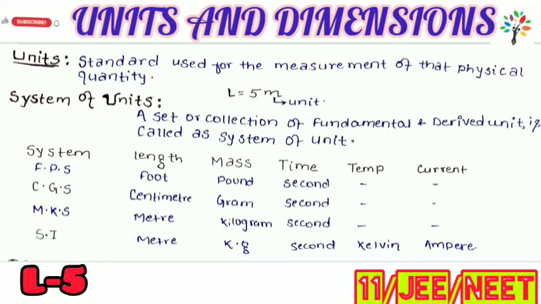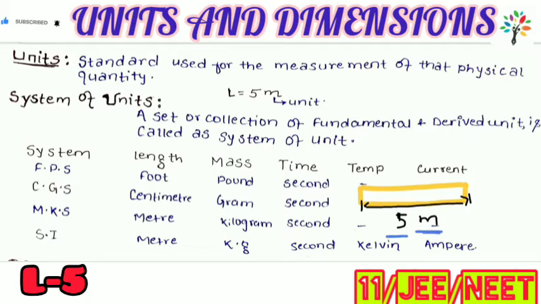Let us discuss units and the system of units. So, what is a unit? Suppose I ask you, here is a rod, measure its length. You will take a meter scale and measure its length. Let us suppose its length is 5 meter. So, what is 5 here and what is meter here? 5 is the numerical value of this length and meter symbolizes that it is length.